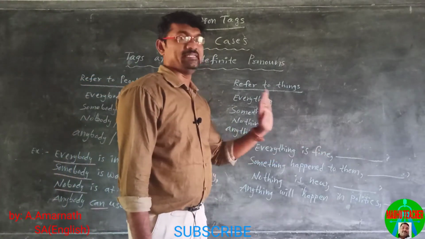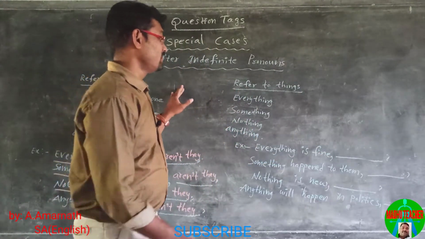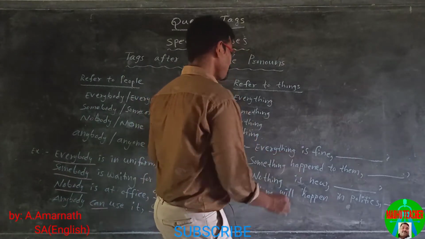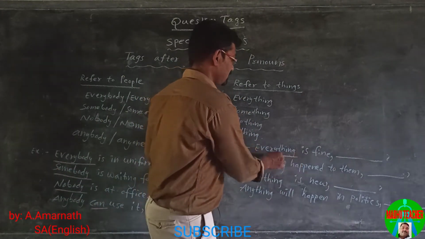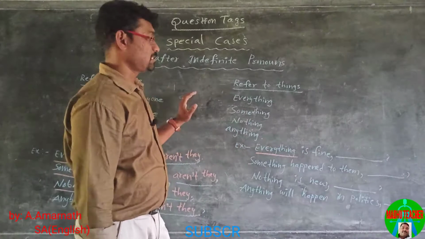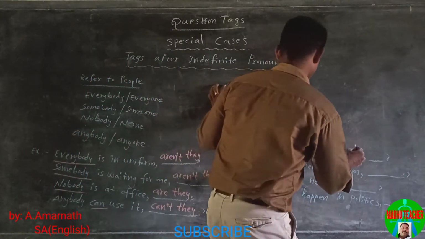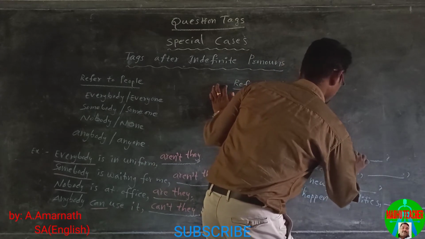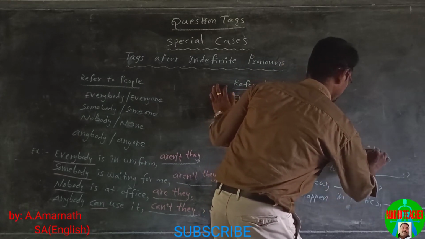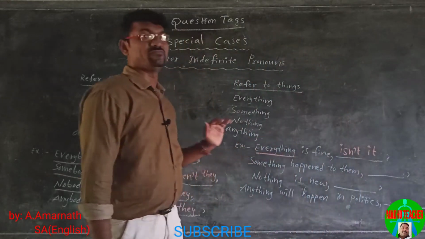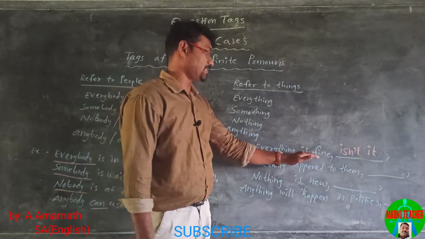Everything is fine. This is a positive statement, so we use a negative tag. Everything is fine, isn't it? Here the helping verb is.